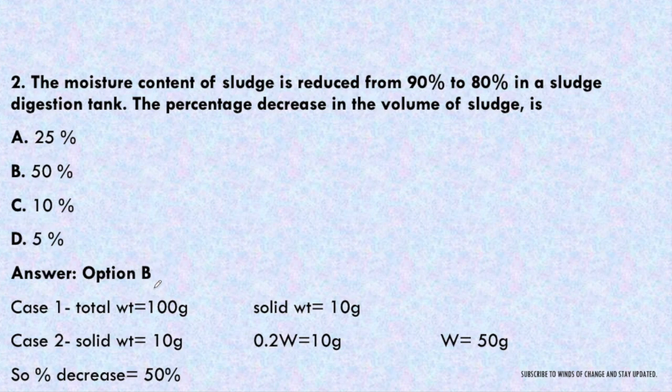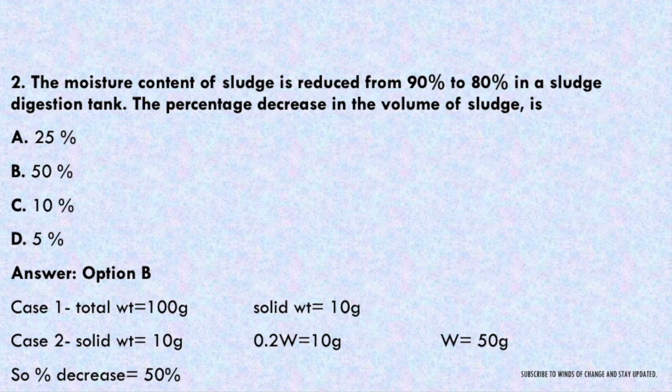How will it be obtained? In the first case, let us assume the weight of the sludge is 100 gram. So the solid weight will be 10 gram because 90% is the moisture content, so the remaining 10% will be the solid weight. Since the solid weight will remain the same in the second case also, it will be 10 gram only. In the second case, 80% is the moisture content, that means 20% is the solid content.